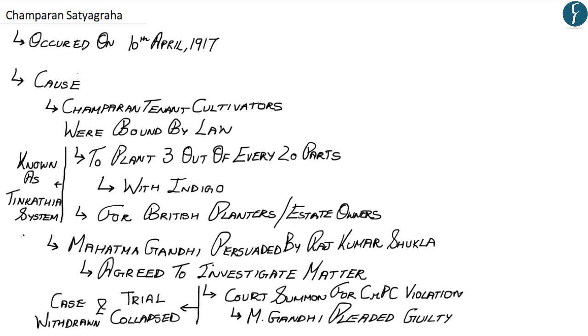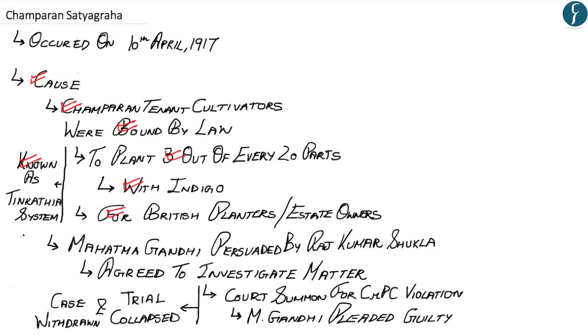Hopefully up till here you have understood the cause of the Champaran Satyagraha, wherein the Champaran tenant cultivators were bound by law to plant 3 out of every 20 parts of their tenant land with indigo, and this was enforced by the British planters and the estate owners. This system came to be known as the Tin Kathiya system, and it led to many grievances among the Champaran tenant cultivators.